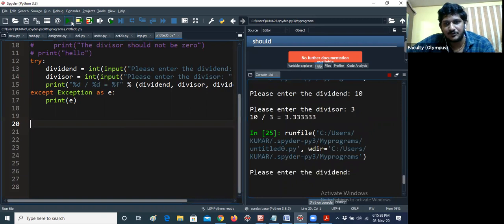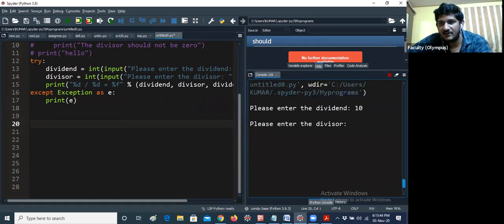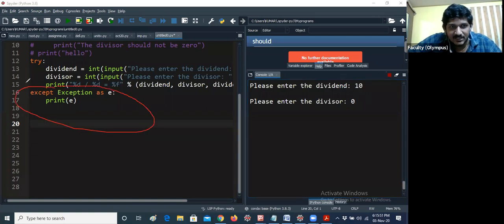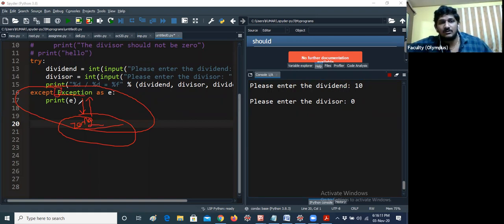Now I'm running the same program. I would like to give 10, and I would like to give 0. You know that here it is a zero division exception. But I am not calling ZeroDivisionError in this program, because here I am giving Exception, and ZeroDivisionError is a subclass here. All the exceptions are subclasses of Exception. Exception is a predefined class. Here E should be a capital letter. Hope you understand now.